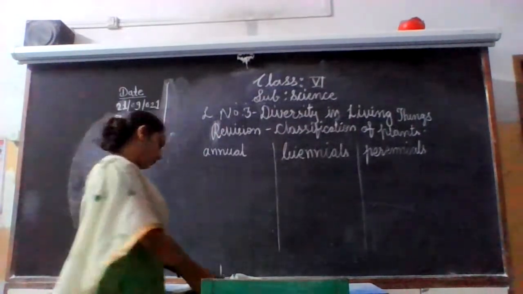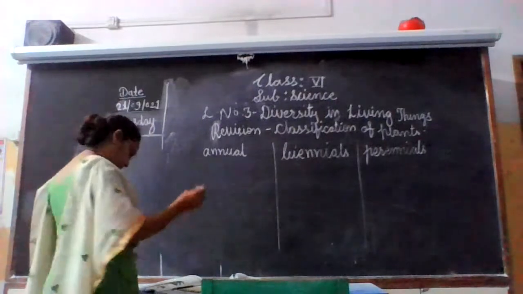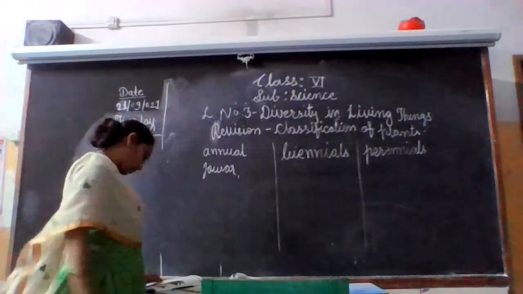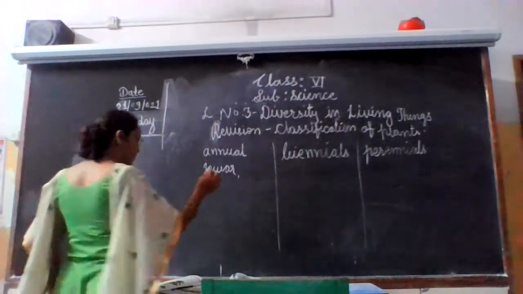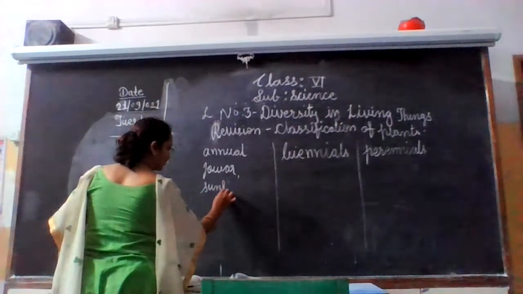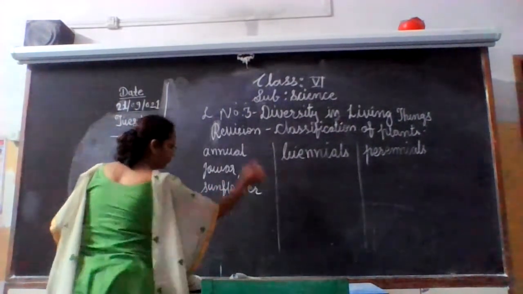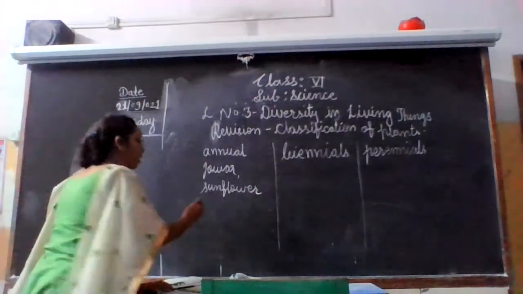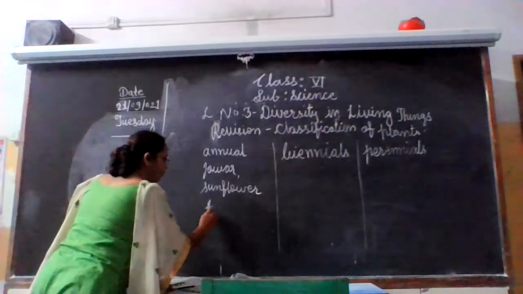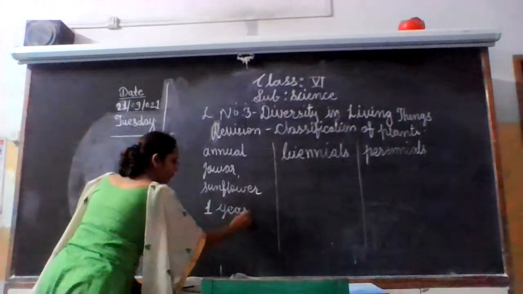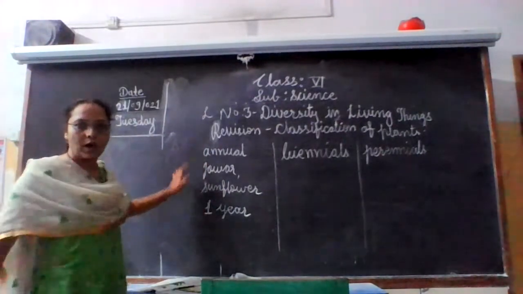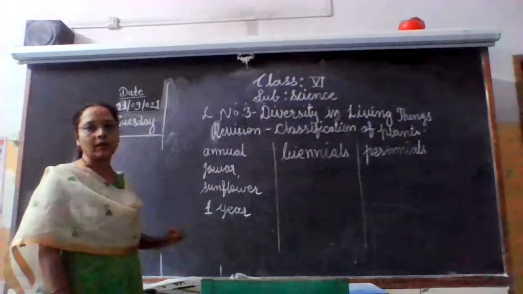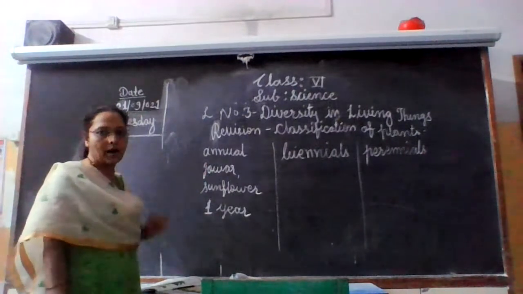Annual means the plant like jowar, then the plants like sunflower. They complete their life cycle in 1 year. Okay? Annual means 1 year. Jowar and sunflower complete their life cycle in 1 year, so they are called annual plants.